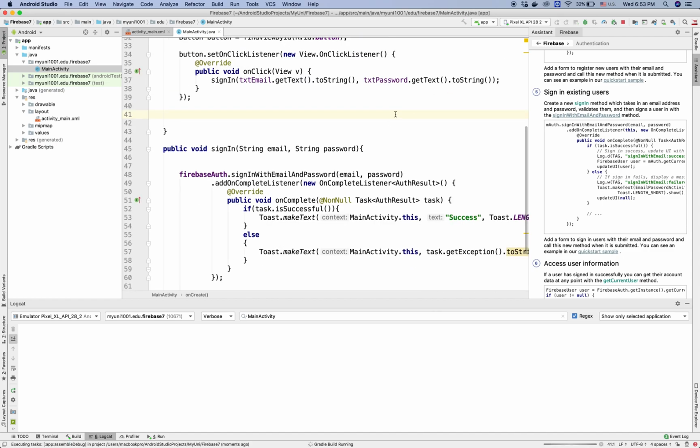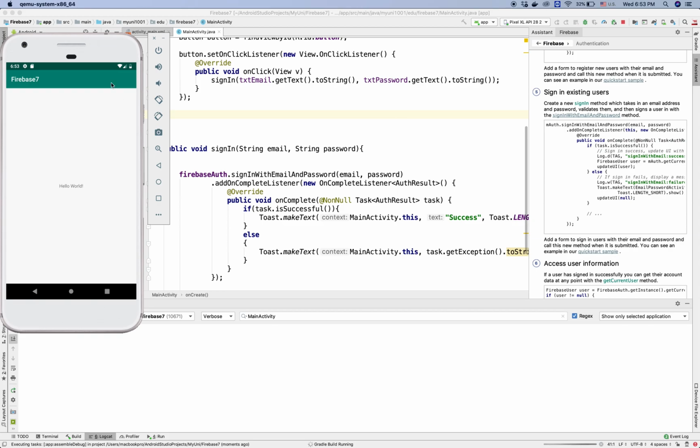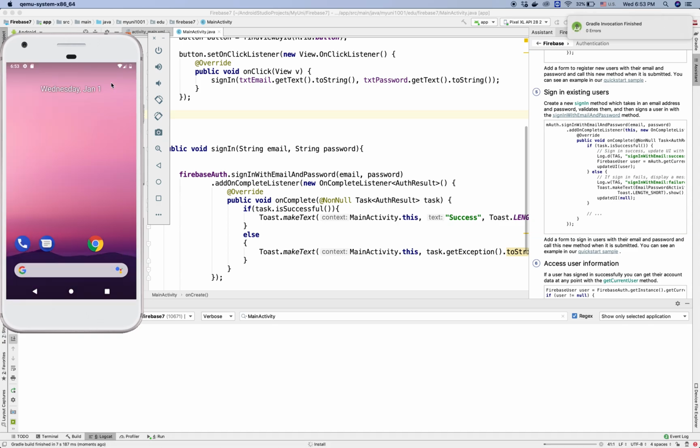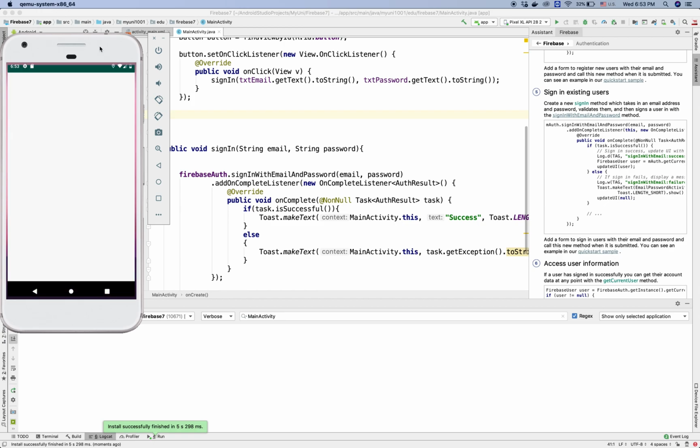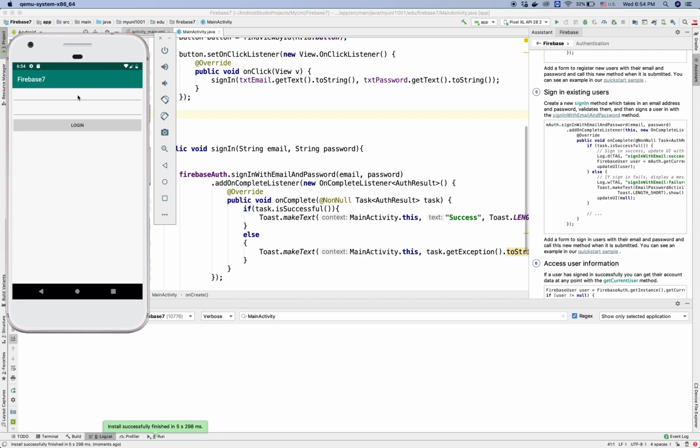So let's run it again and see what happens. Okay, we have here the place to type the email, so type my uni 10 gmail.com, and the password will be 123456, and then I'll click the login button.